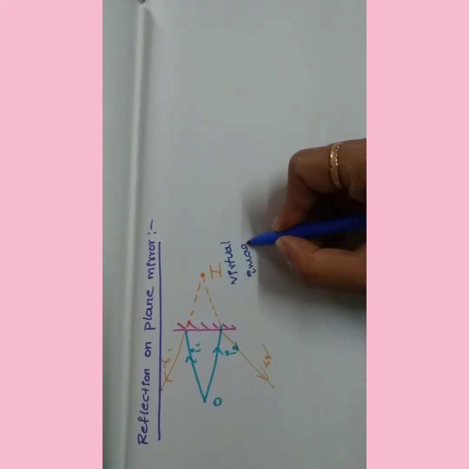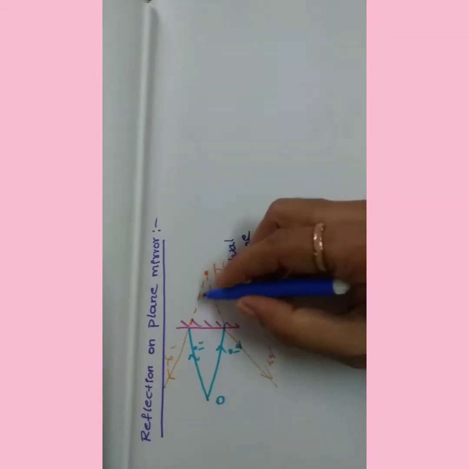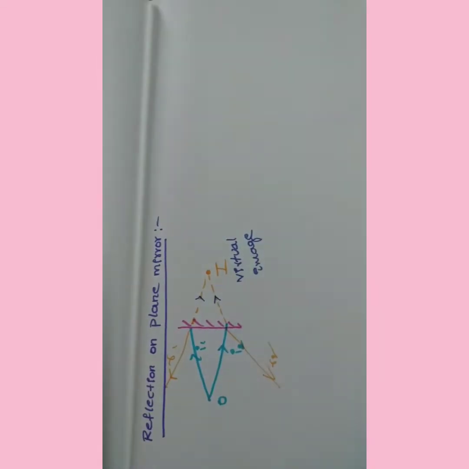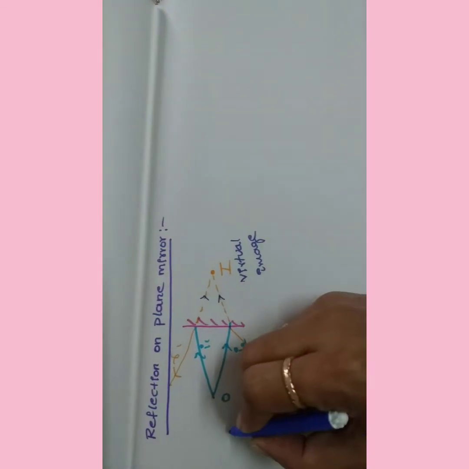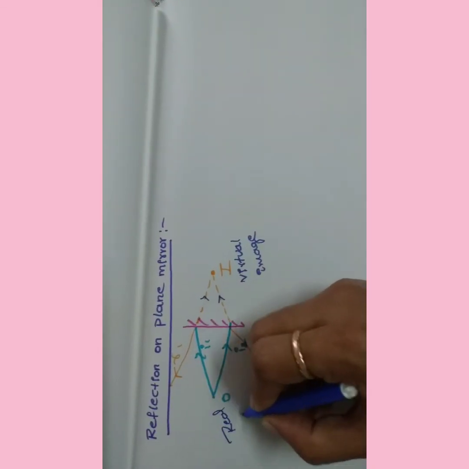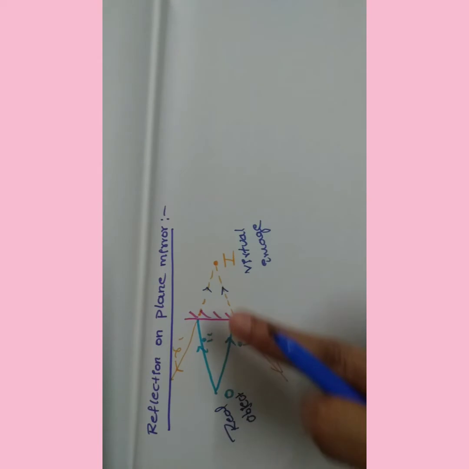Why is it a virtual image? Because the extensions of the reflected rays are meeting, not the real rays. And which type of object is it? It is a real object. Suppose in front of the plane mirror you take a real object, it can form virtual images.